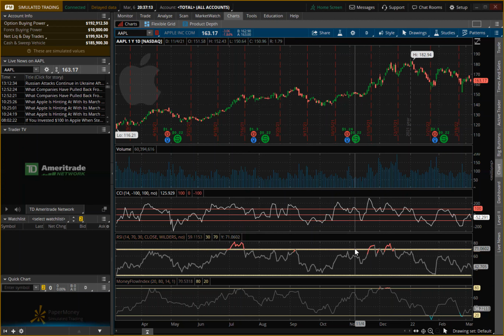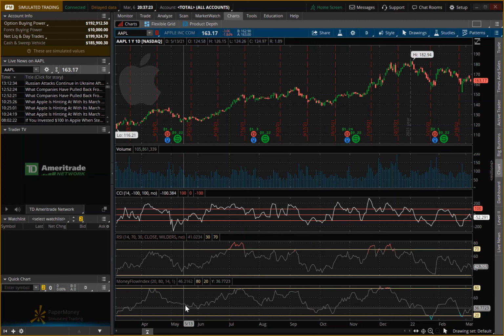And now we can move on to the Money Flow Index, and this is how much money flows in and out of a security. Anything above 80 is considered overbought, anything below 20 is considered oversold. So here it's relatively good.